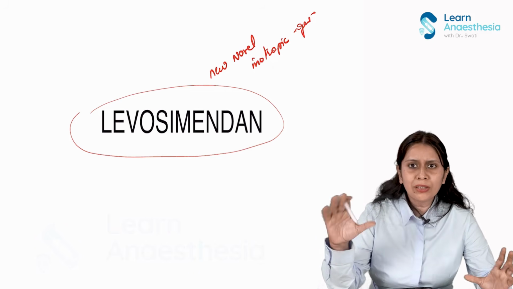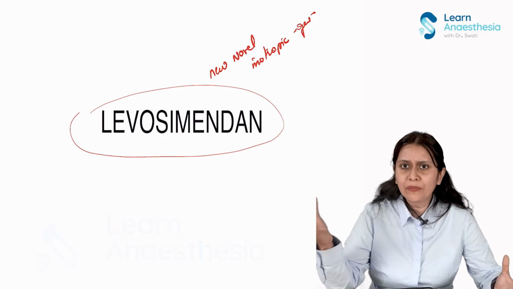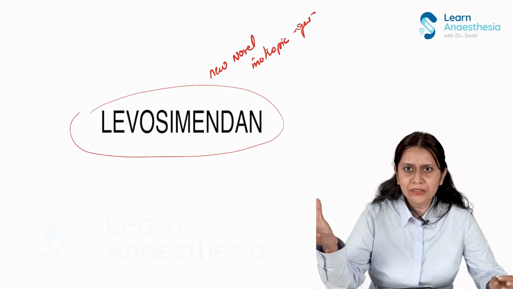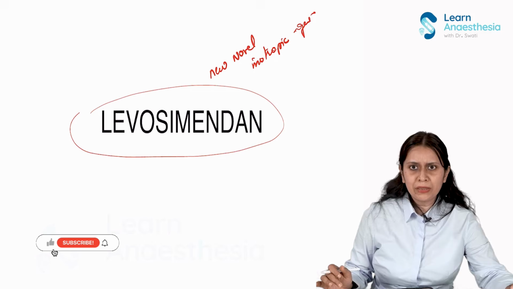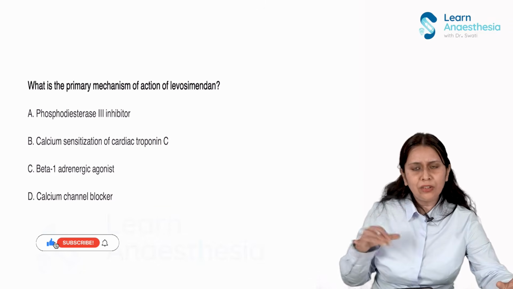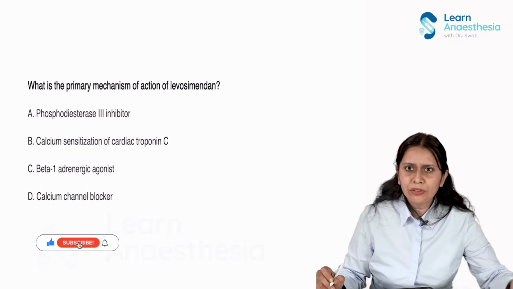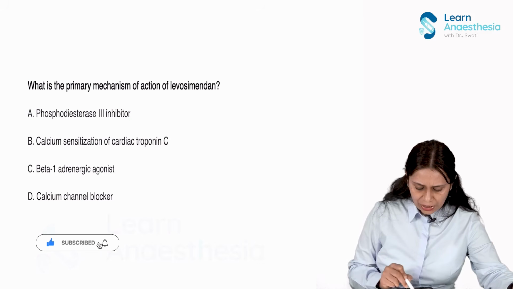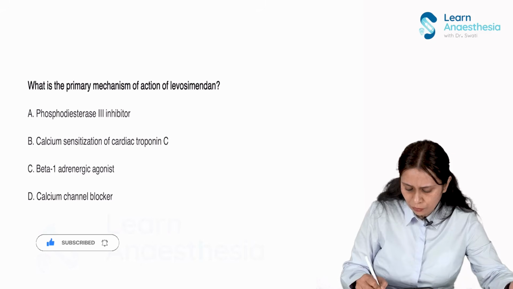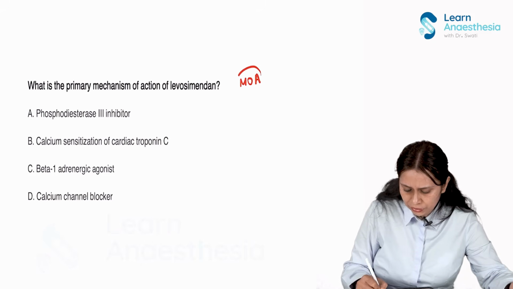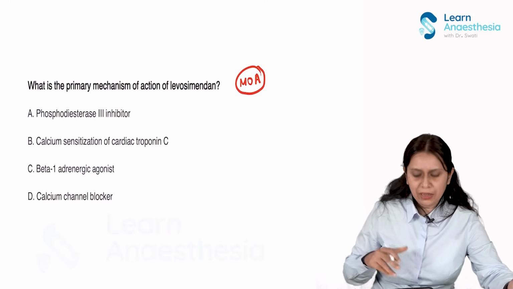All those things, what the important studies are and what the mode of action of the drug is, we will discuss in this section. Now, before that, let us see some of the questions on Levosimendan, and at the end of the discussion of this drug, these questions should be solved. So, what is the primary mechanism of action of Levosimendan? Focus on the mode of action during the discussion. That will answer this question.